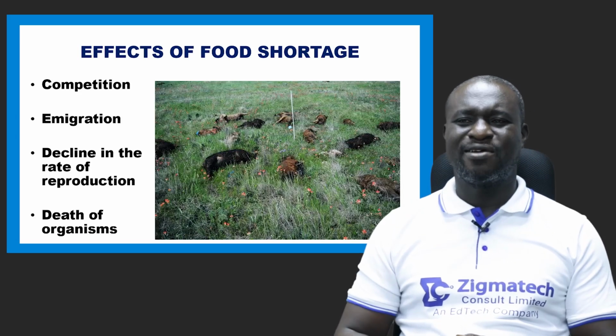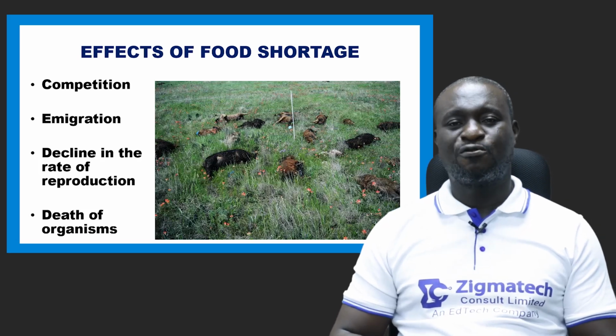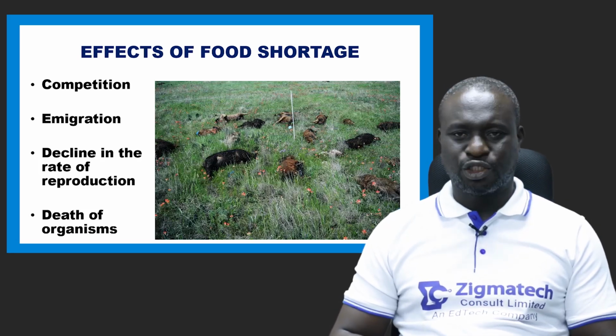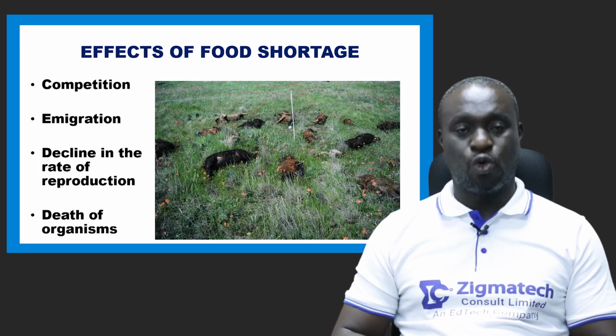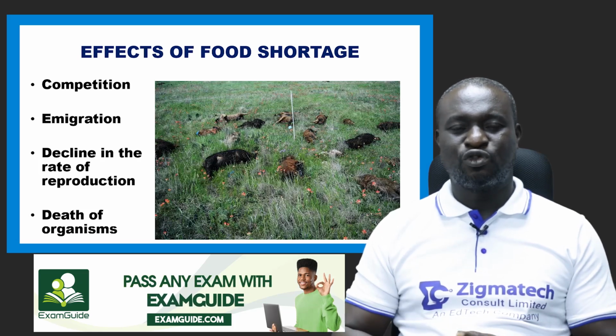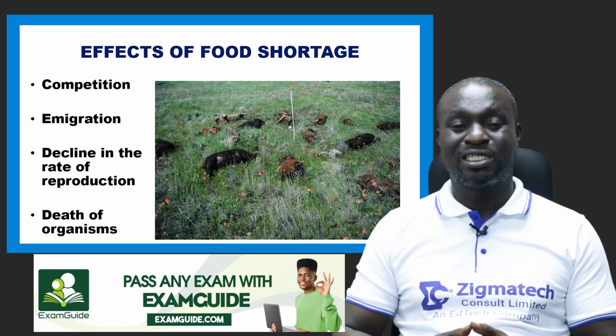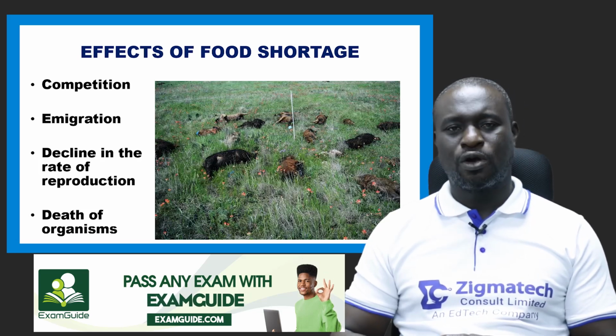And then what are the effects of food shortage? Well, I'm going to close with this. One of the effects of food shortage is competition. When available food is low, with reduced availability of food, definitely it will lead to an increase in competition among organisms.